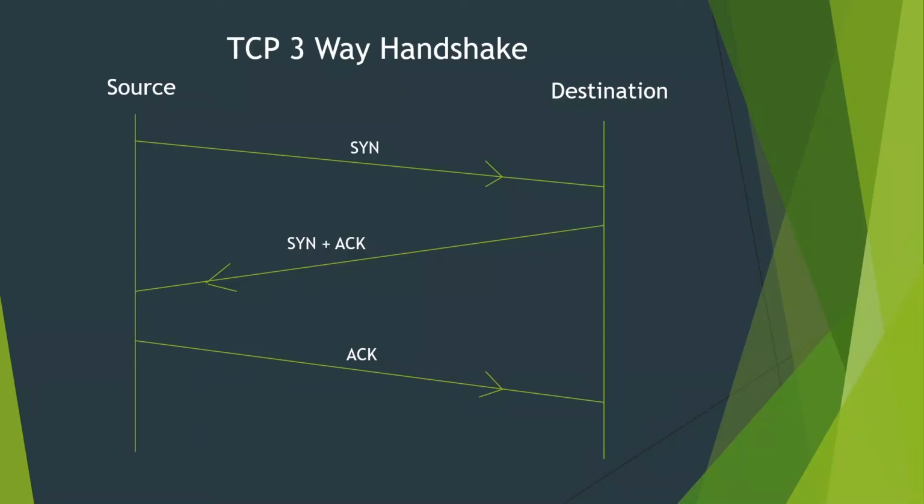Let's talk about the TCP three-way handshake. This is the connection establishment of the TCP protocol, and TCP stands for Transmission Control Protocol. We have some control over transmitting the data, and we need to establish the connection from the source to the destination before sending any packets.